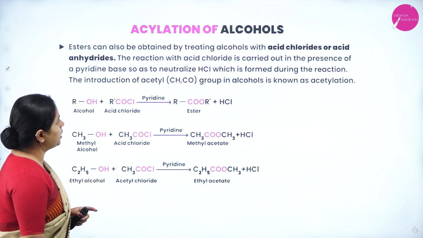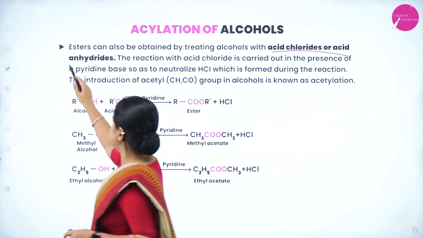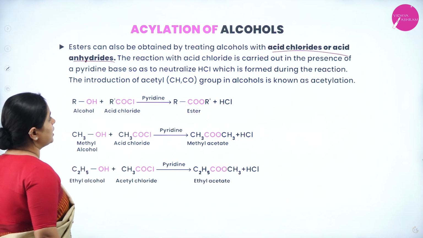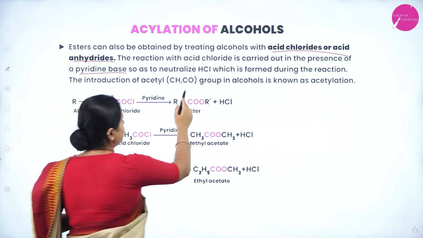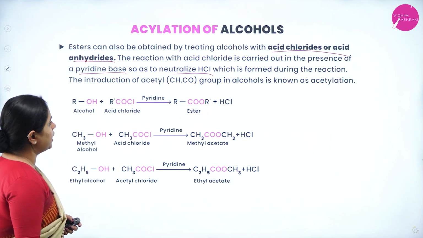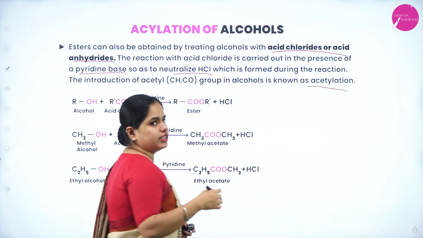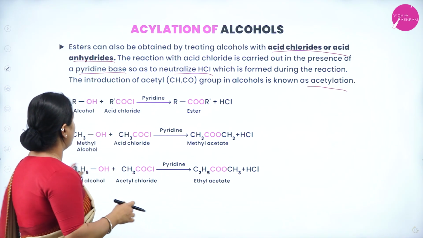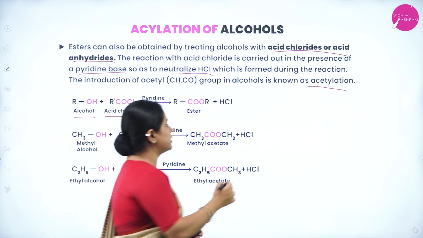Esters can also be obtained by treating alcohols with acid chlorides or acid anhydrides. The reaction with acid chloride is carried out in the presence of pyridine base so as to neutralize HCl, which is formed during the reaction. The introduction of acetyl group in alcohols is called as acetylation. So acylation and acetylation is the same. So what is happening here? Alcohol is taken, acid chloride. Now what is acid chloride?